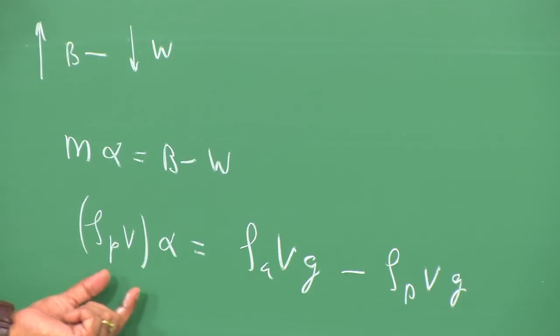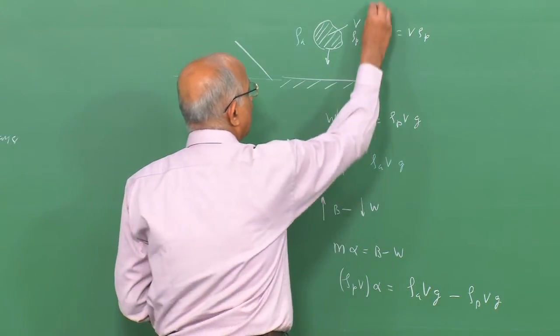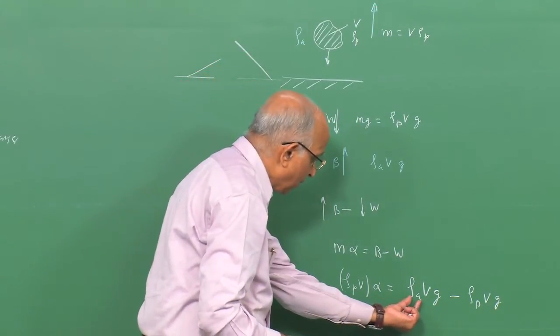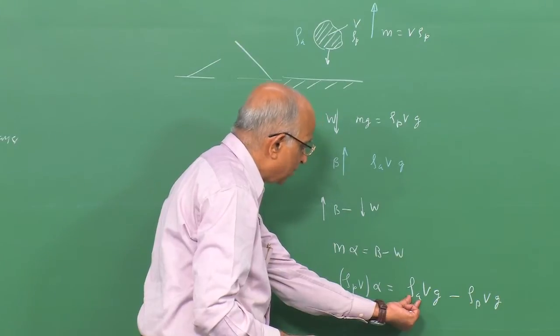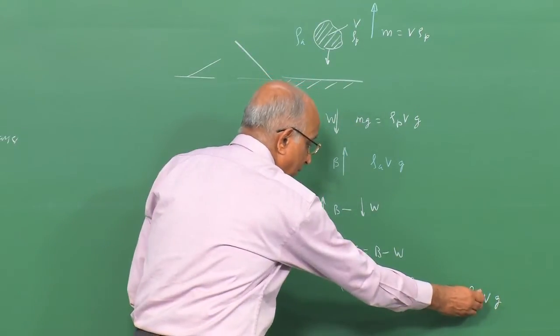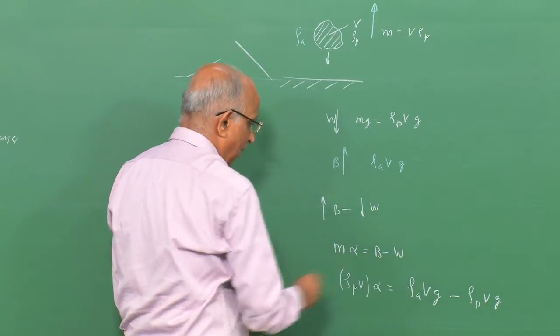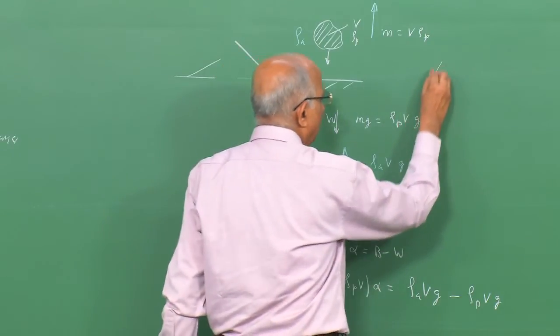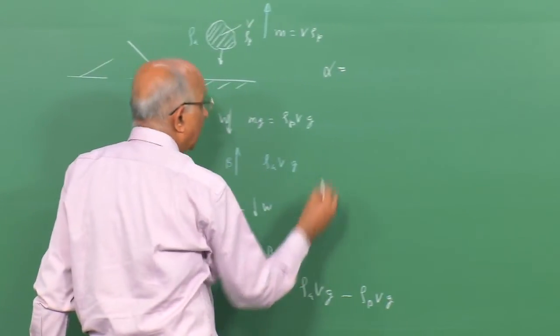I solve this for the acceleration, and mind you, I am thinking of an acceleration which is being pushed up, because I have taken rho_A corresponding to buoyancy, and the weight, rho_p, corresponding to the density of the parcel, with a negative sign. And what do I get?